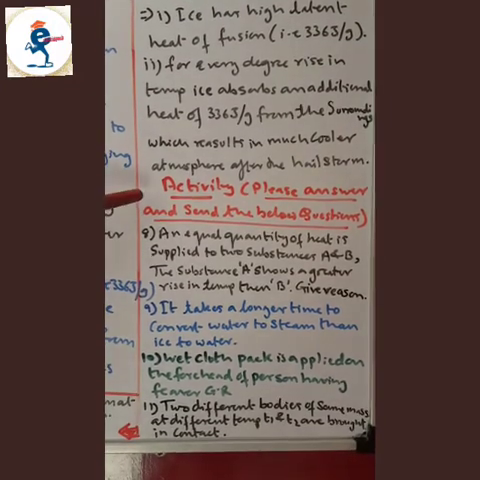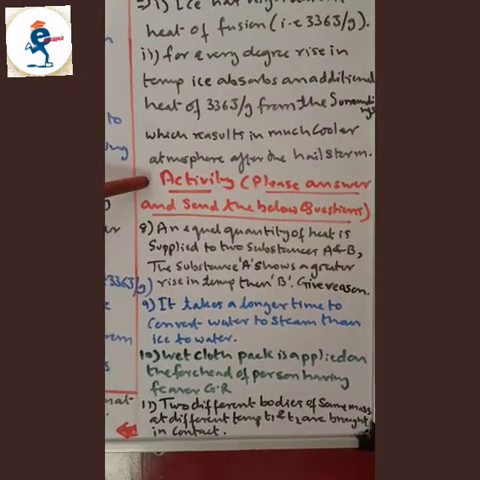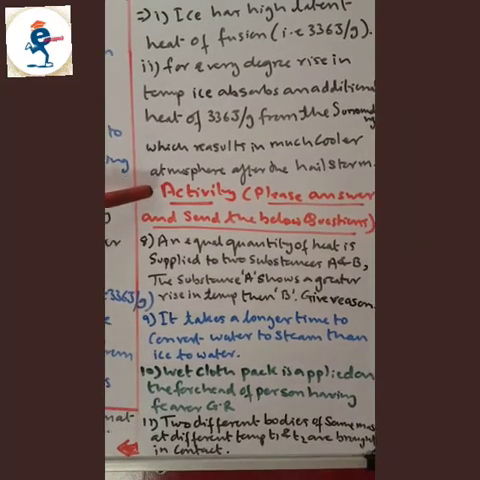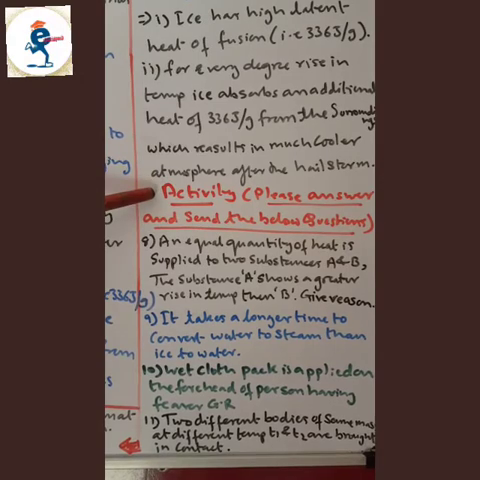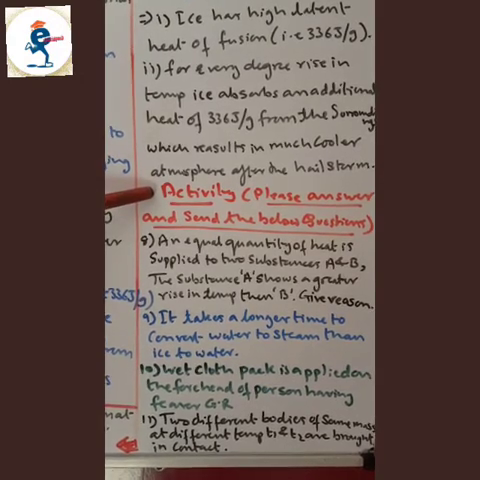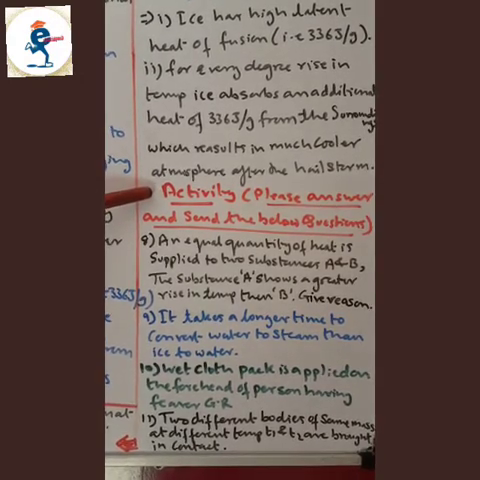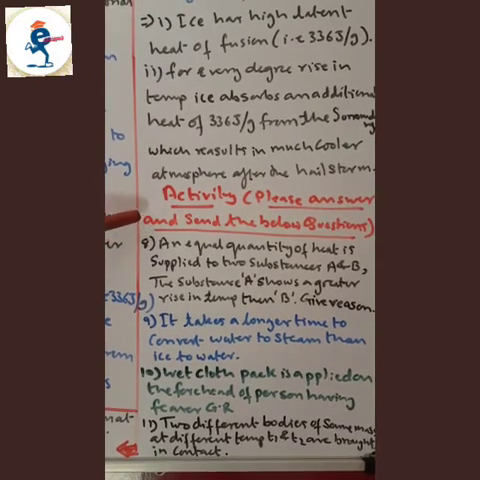Now activity. Now this activity, you please send it down. You solve it yourself and send it down so that I'll know that you know how to write the answers. You can also send it in Excel Minds WhatsApp group. Now please answer this question. There are 5 questions in all.